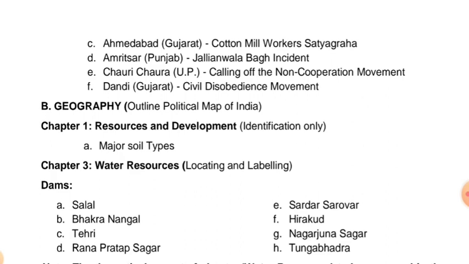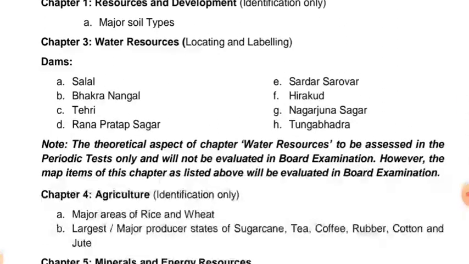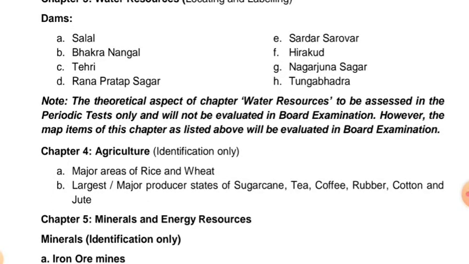As I told you, water resources will not be evaluated in the board examination, but map work will be there in board examinations. Chapter 3, water resources, dams: Salal, Bhakra Nangal, Tehri, Rana Pratap Sagar, Sardar Sarovar, Hirakud, Nagarjun Sagar, and Tungabhadra. It is once again written here.